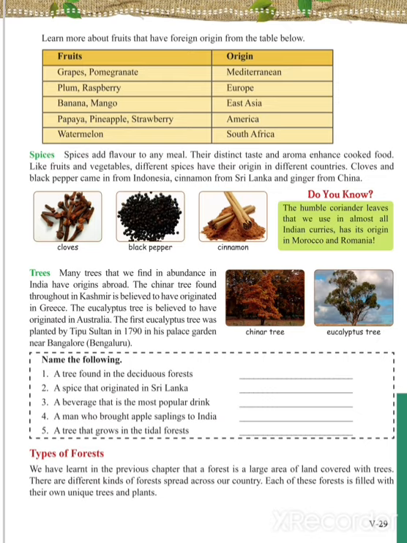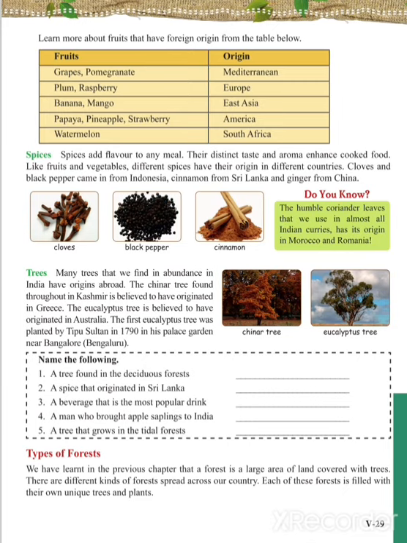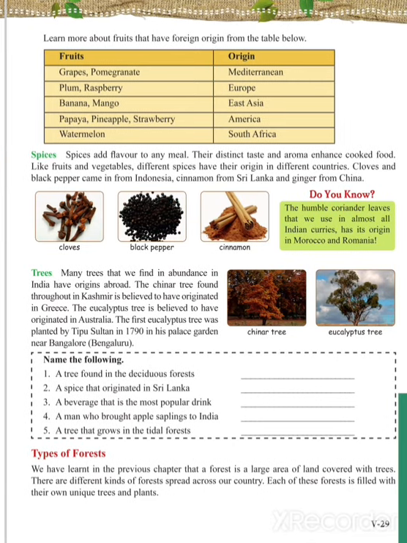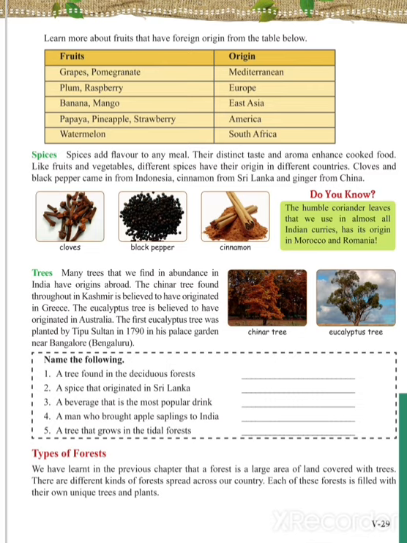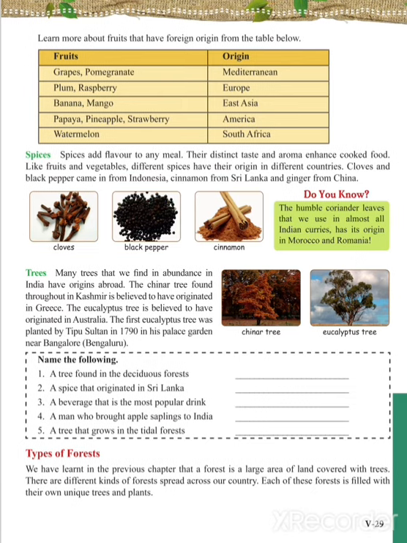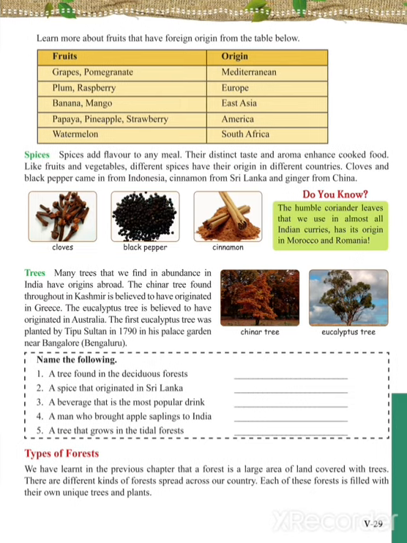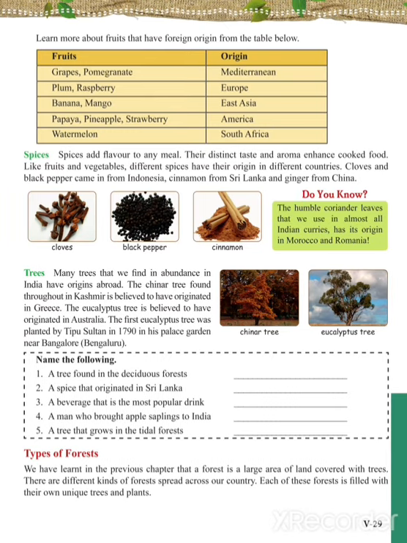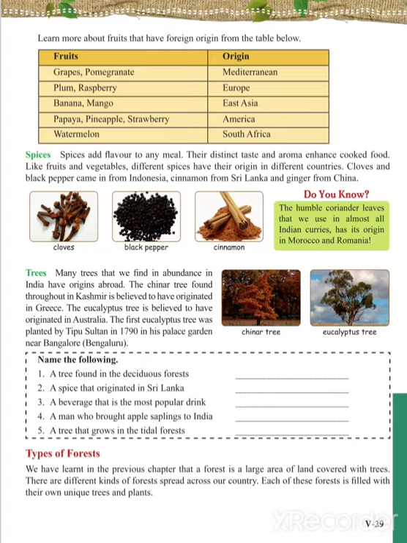It is said that the first eucalyptus tree was planted by Tipu Sultan in the 1790s in his palace garden near Bangalore. This tree was brought to India from Australia, which Tipu Sultan planted. Now there are different types of forest in India. Depending upon the climatic condition, the trees have adapted themselves to that particular atmosphere.